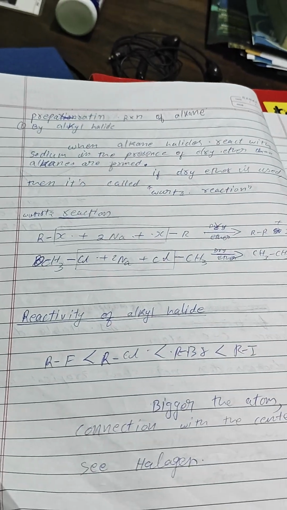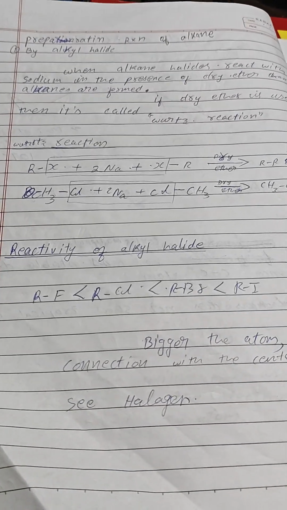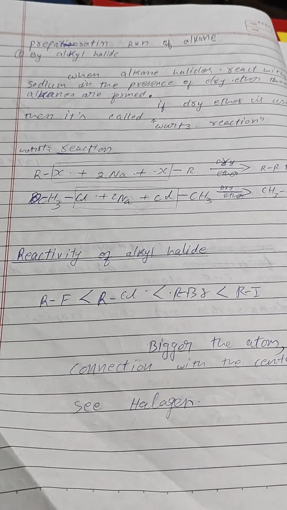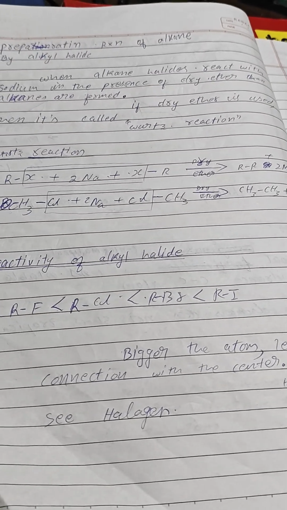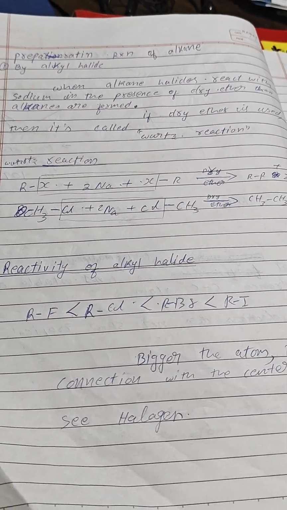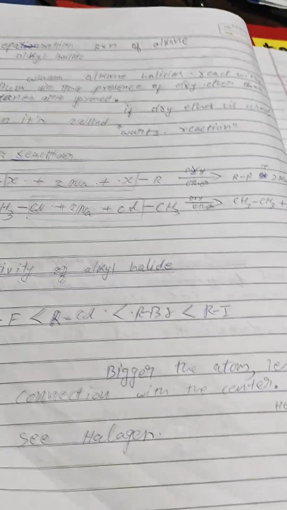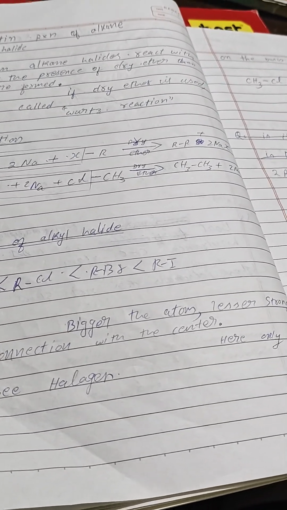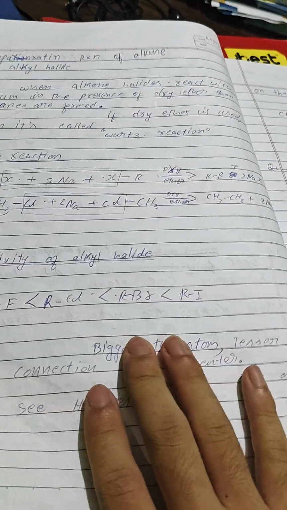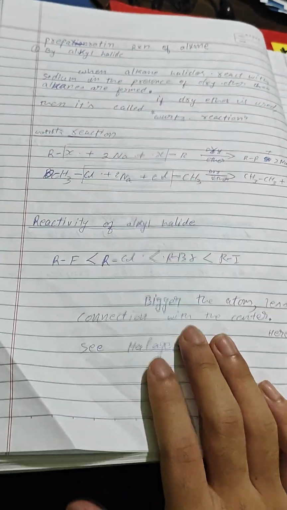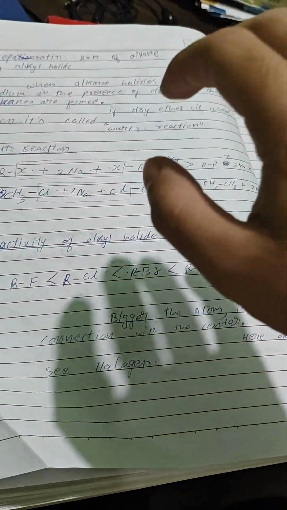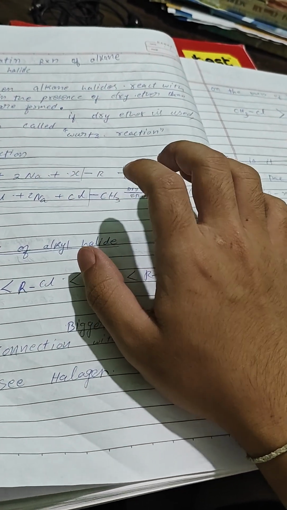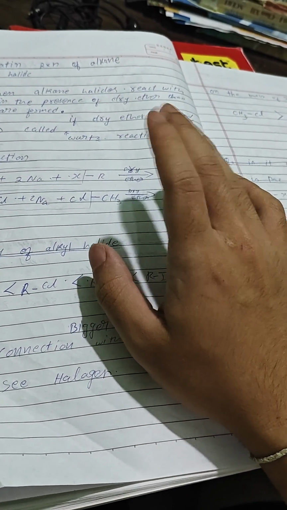Now, in the reactivity of alkyl halide, as you can see, fluorine with the smallest size is always the first one to be out. RF, RCl, RBr, RI, they are all bigger, with a weaker connection to the center. The ma'am told me something like this, I wrote it in my words. In simple terms, any kind of elements that have a larger size will not really benefit from the